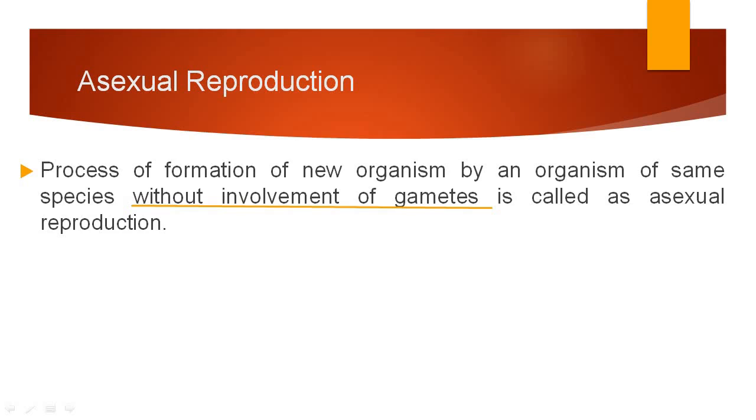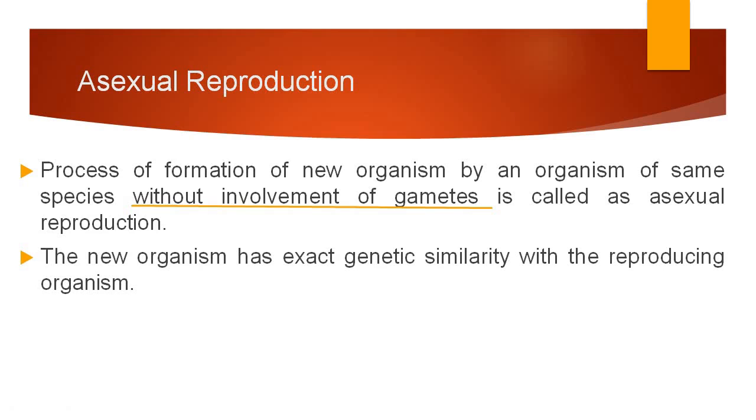So asexual reproduction is the process in which new organisms are formed by the existing organism, but there is no involvement of gametes. The new organism has exact genetic similarity with the reproducing organism. As only a single organism or single parent is present in this type of reproduction, the new individual which is produced will be an exact carbon copy of the parent or of the existing organism from which that new organism is generated.